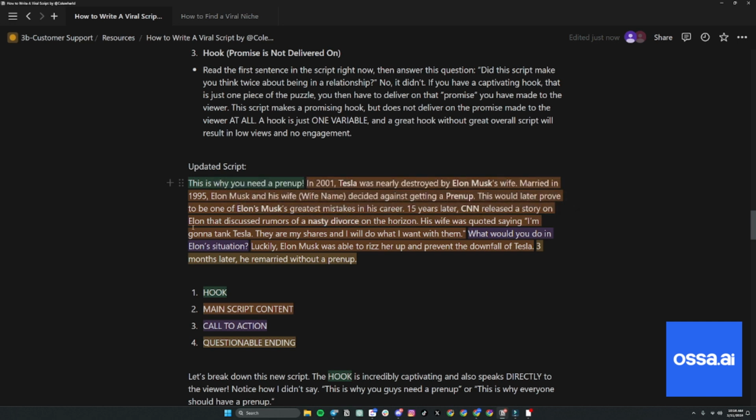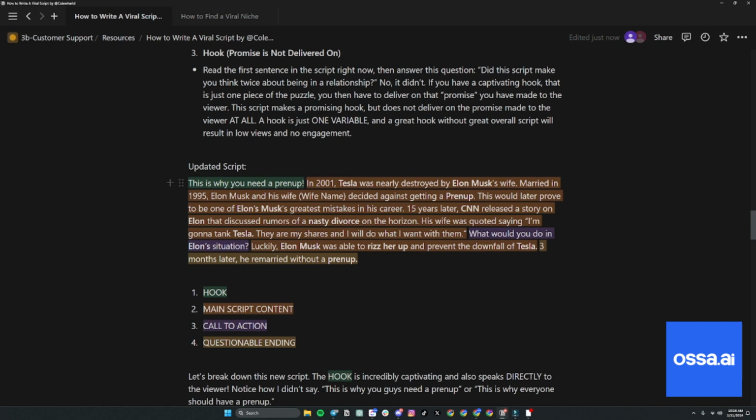nasty divorce, right? Everyone knows Elon, right? Tesla, Elon, and then Elon Musk, and then using some terminology that's universally known, rizz her up, right? Everybody knows rizz, it's trending, right? Tesla, right? 3 months later, prenup, right? All high attention words. Now, I want to dive into each section of this so you guys can fully understand